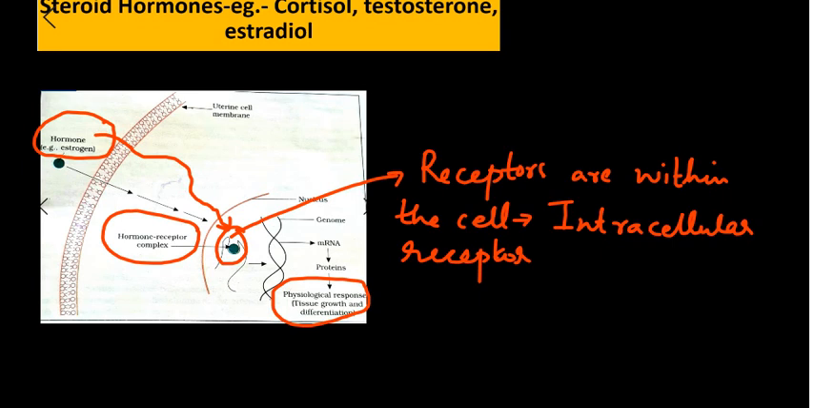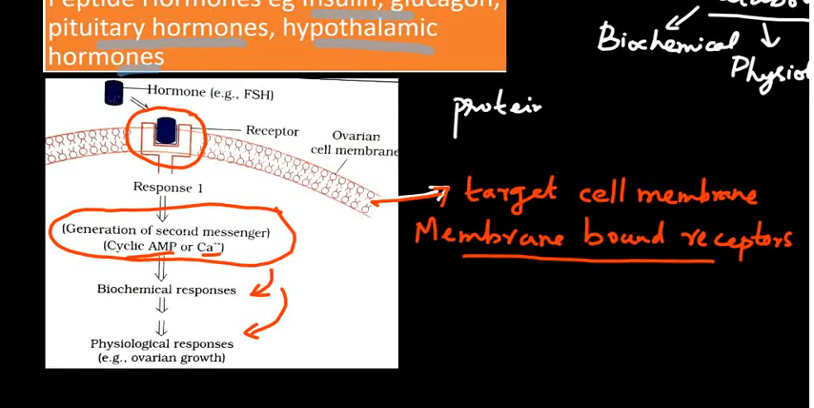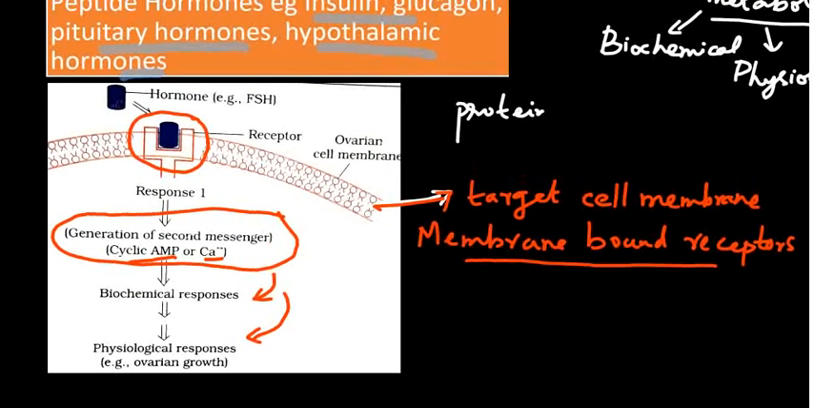So the receptors of steroid hormones are located within the cell, whereas the receptors of proteinaceous or peptide hormones are found bound with the plasma membrane itself. They are contained by the receptors which attach to the hormones and cause biochemical as well as physiological responses.